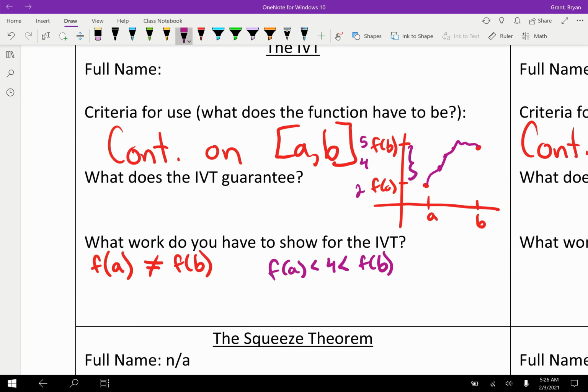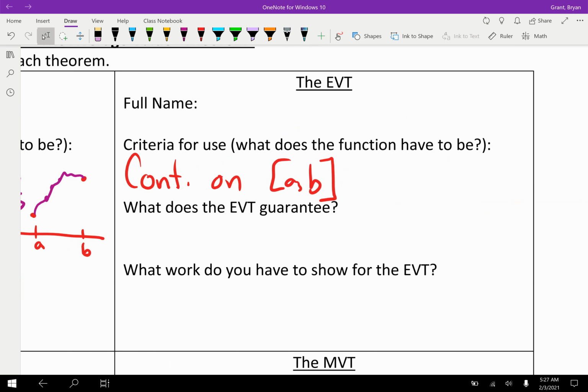And that's that. What about the EVT? Well, you don't really need to do much with the EVT. I've only ever seen the EVT as a multiple choice option. I did make up a problem down below that shows it could be on a free response. We'll touch on that shortly, but what does the EVT guarantee?